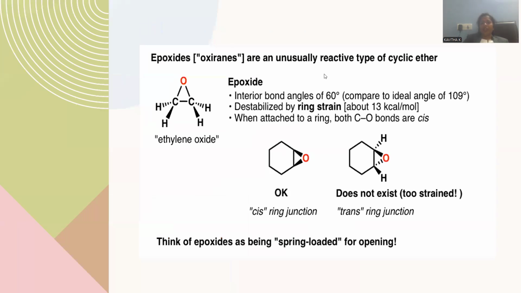Epoxides are unusually reactive cyclic ethers. They are also mentioned as cyclic ethers. Ether is the functionality ROR, wherever oxygen is linked with two alkyl groups at the two terminal centers. This is a kind of ether existing in a cyclic manner, so we can treat them as cyclic ethers.